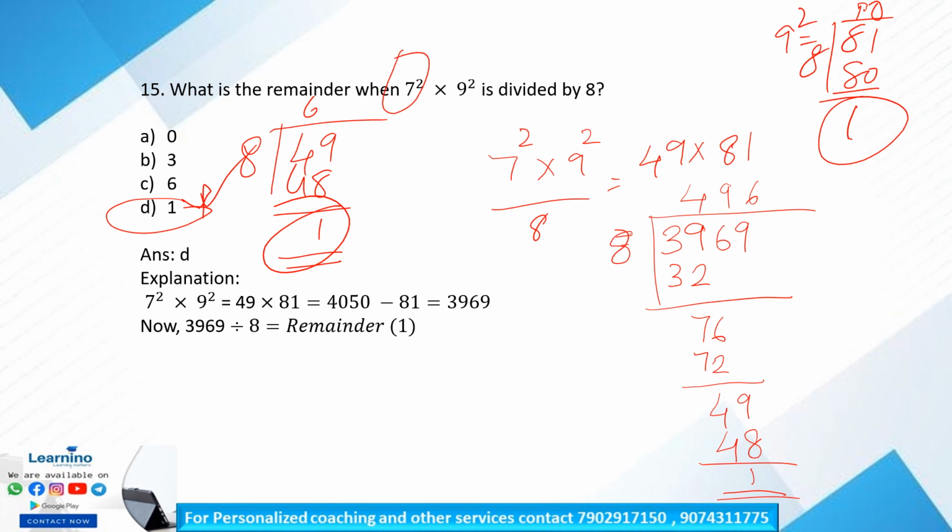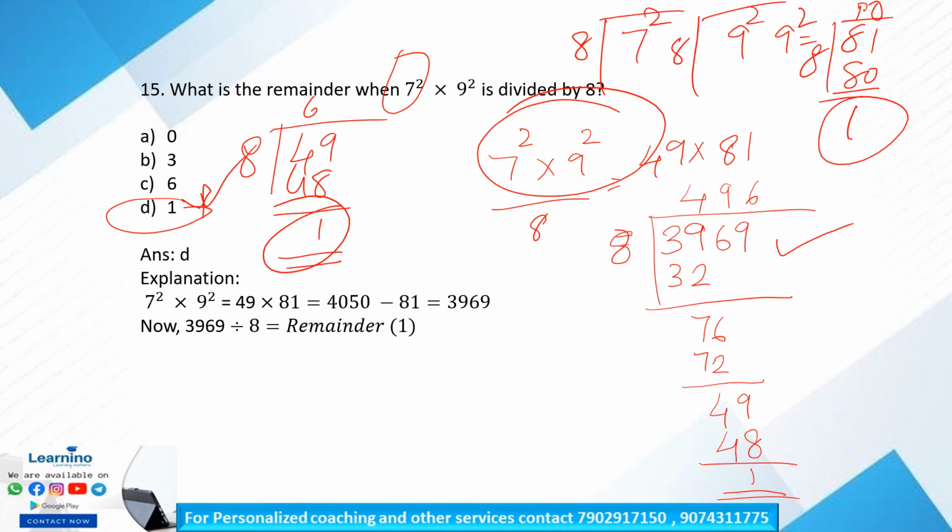So dividing separately by 8 and multiplying first and then dividing by 8 give the same result. Clear? So either by calculating 7 square and 9 square, then multiplying and doing the division in the traditional method is also okay, or we can separate 7 square and 9 square and divide each by 8. We will get the remainder 1 and 1 each. Okay, so 1 into 1 is equal to 1. This is also applicable here. Clear? So option D, 1 is our correct answer.